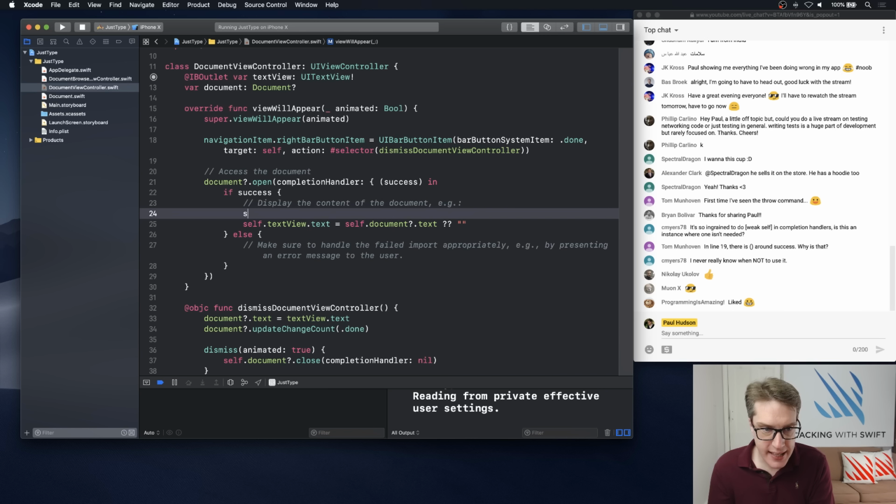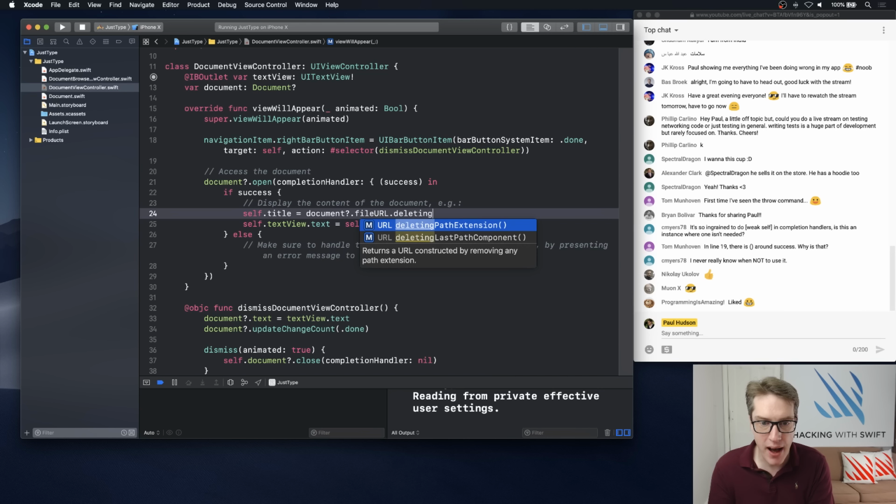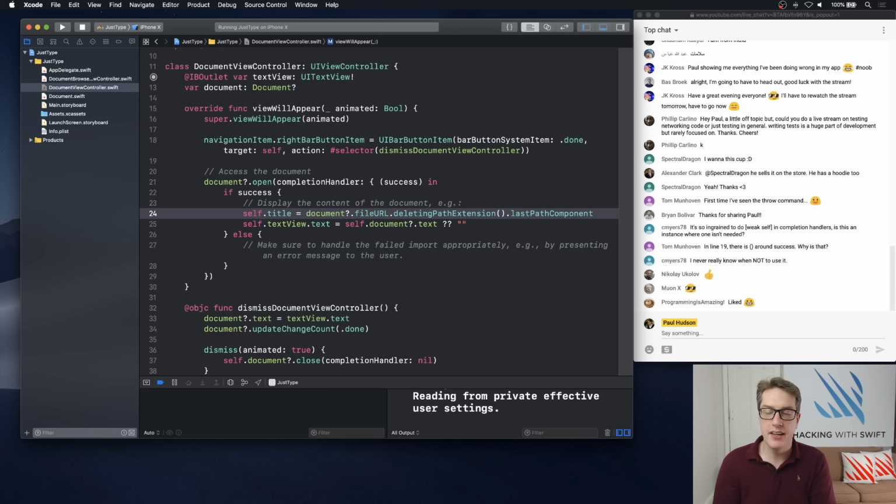So we can say self.title is equal to our document.fileURL.deletingPathExtension.lastPathComponent. So that'll take the big long URL, slash users slash who knows what slash long numbers slash random stuff, whatever, slash untitled3.txt. It'll delete the txt and leave just untitled, then get us a file name at the end. That should now show at the top, self.title here.